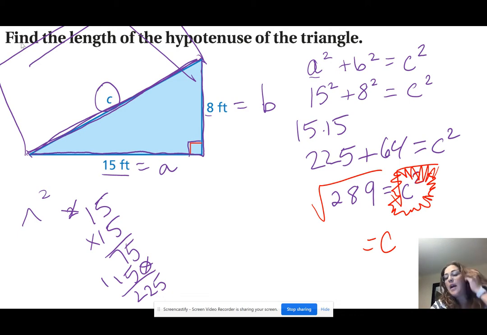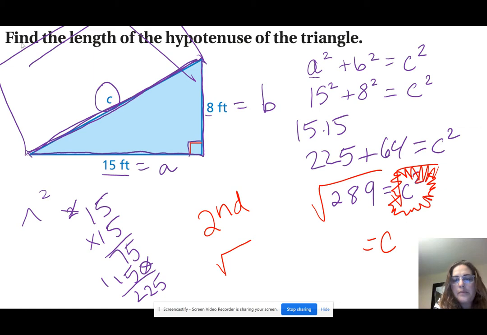Now, if you have a calculator and you press the yellow button, it's usually light blue on the ones in class, but whatever color yours is, it will say second, and there's another button with a little symbol above it that looks like a square root. You can press that to find the square root at home. So practice on that if you have a calculator at home. Otherwise, you've got to figure out, what times itself equals 289? And hopefully it's a whole number.